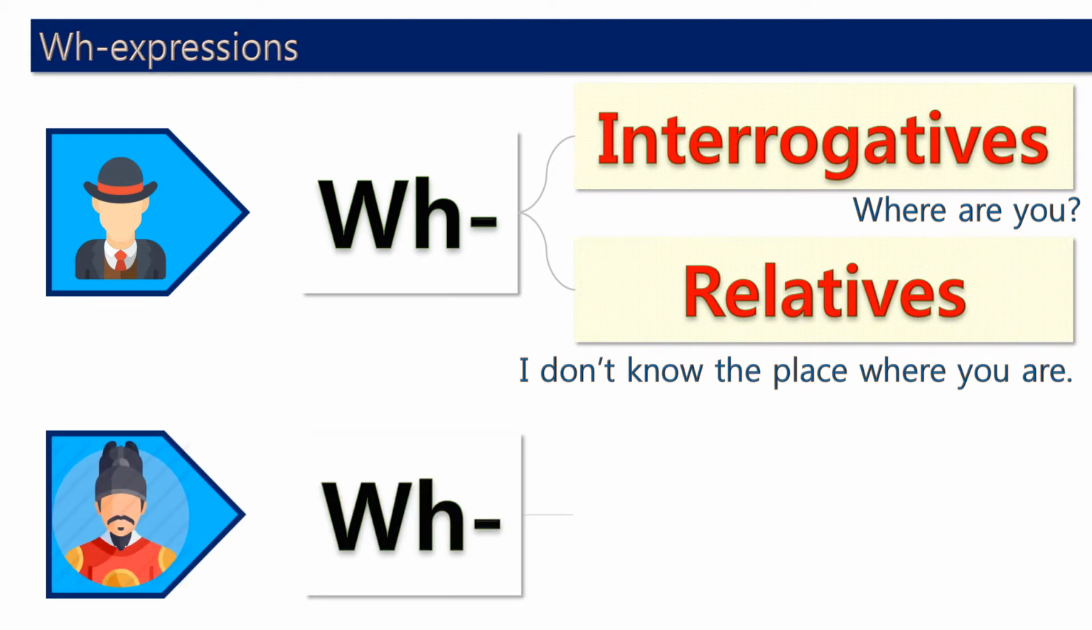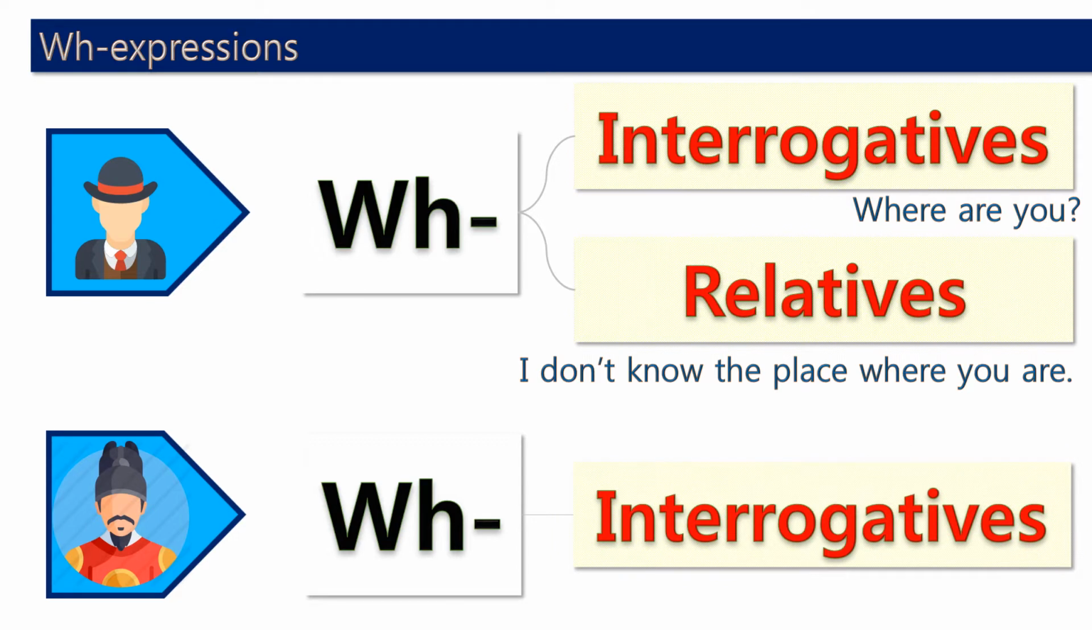And in the Korean language, a WH expression has just one function. That is interrogatives. 지금 어디에 있어요? This 어디에 is where, right? So this is only interrogatives. So when we make relatives, we use different forms, okay, not WH. So in this first slide, the important thing is that in Korean, WH expressions have just one function, to make questions.